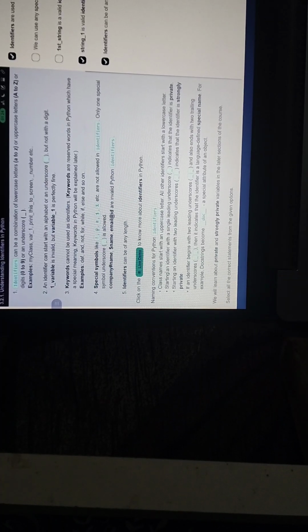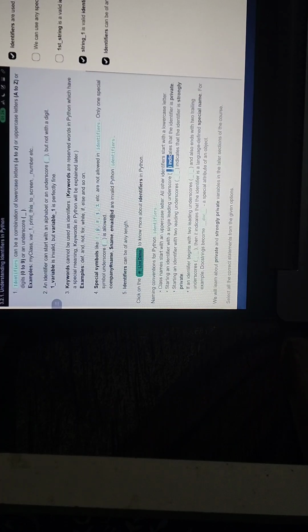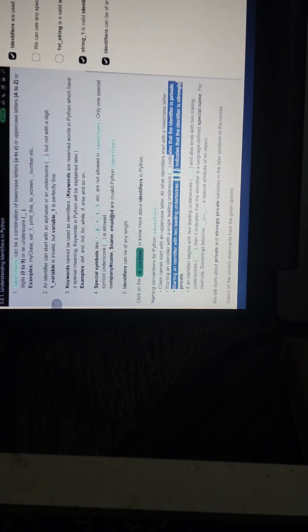Naming convention for Python identifiers. Class name starts with an uppercase letter. All other identifiers start with a lowercase letter. Starting an identifier with a single leading underscore indicates that the identifier is private. Starting an identifier with two leading underscores indicates that the identifier is strongly private. Means if the identifier starts with a single underscore, the identifier is private. If the identifier starts with a double underscore, the identifier is strongly private.